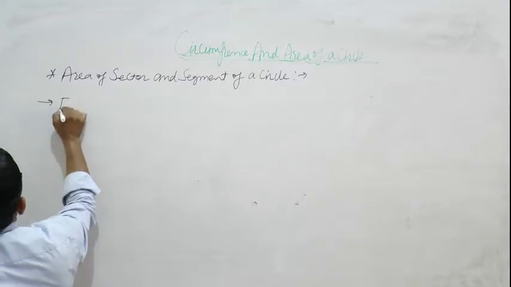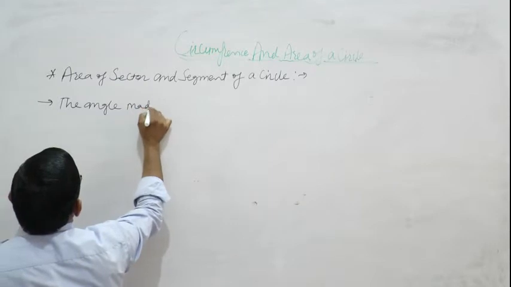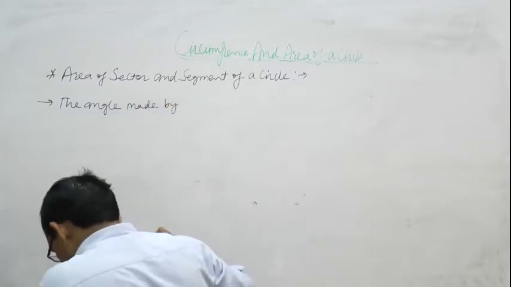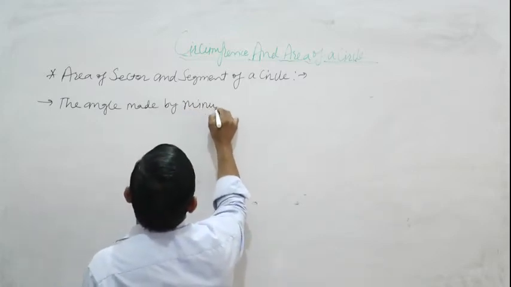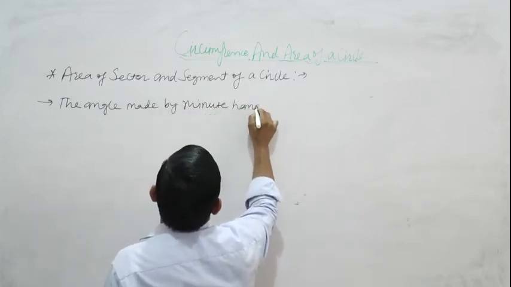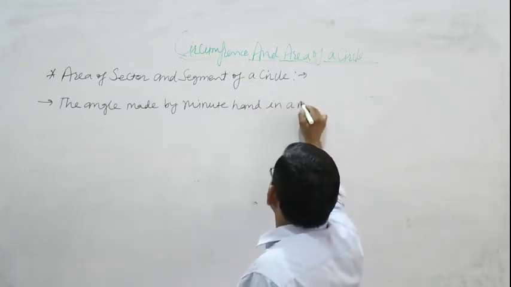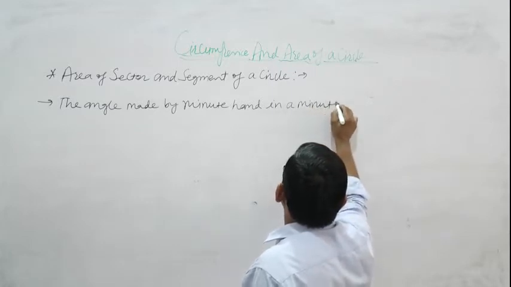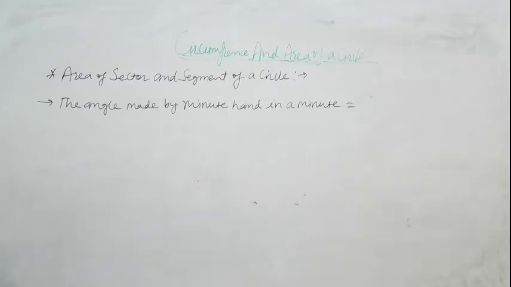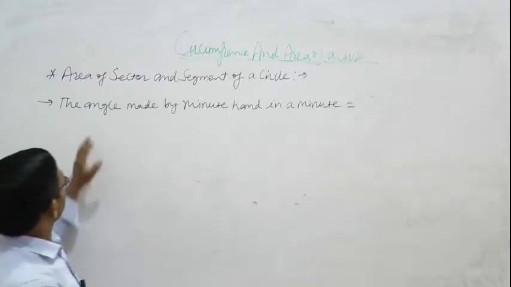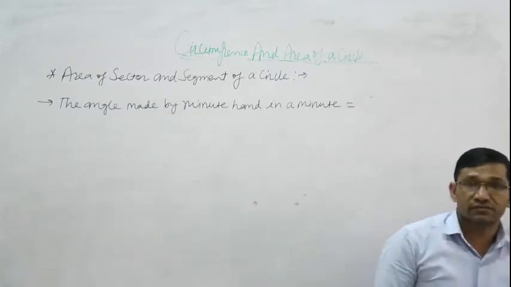Next important thing is the angle made by minute hand in a minute.